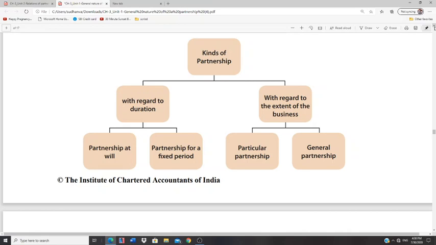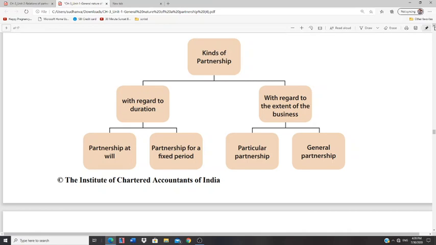With regard to duration, again it can be further divided into two types, partnership at will and partnership for a fixed period. And in case of extent of business, particular partnership or general partnership. What do you mean by duration? Duration means time period.